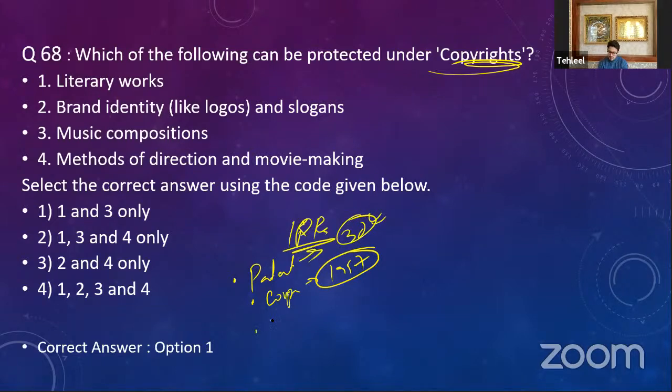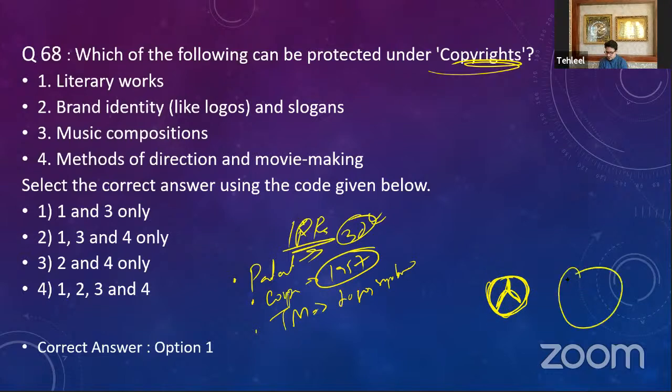Then you have trademarks. Trademarks are precisely linked with logos and symbols. For example, if I told you which company has this symbol, come on, write in the comment section.